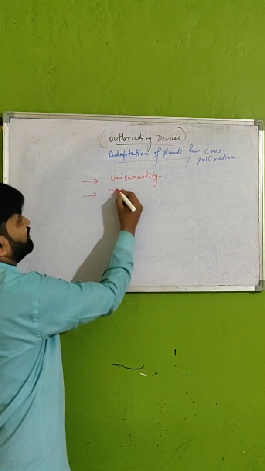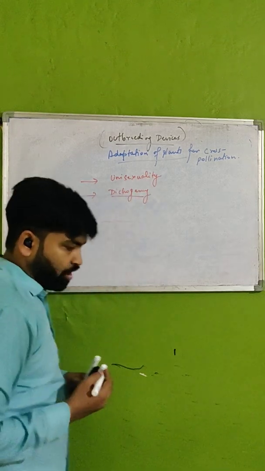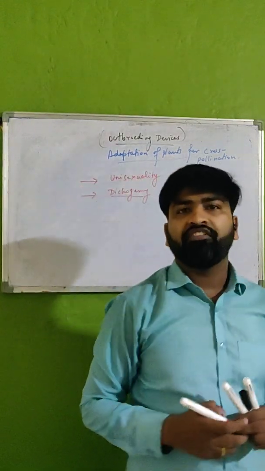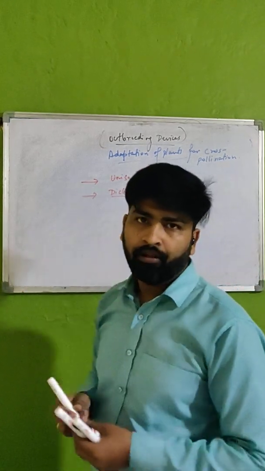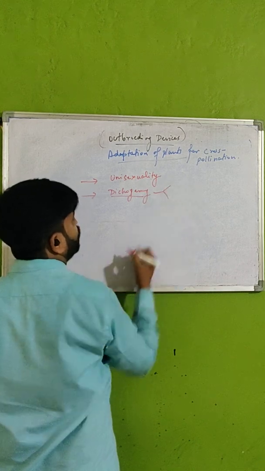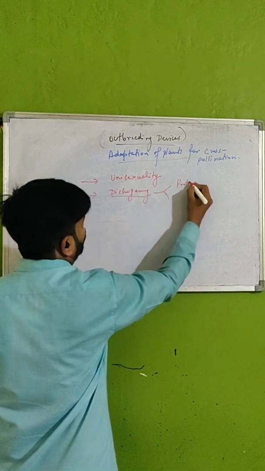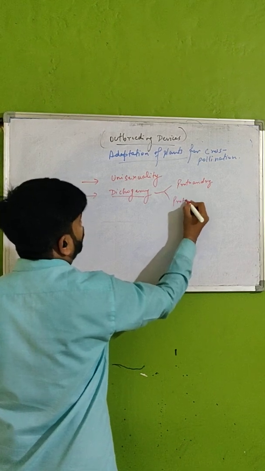The second thing is dichogamy. Dichogamy means maturation of sex organs at different times. It is further subdivided into two parts, protoandry and protogyny.